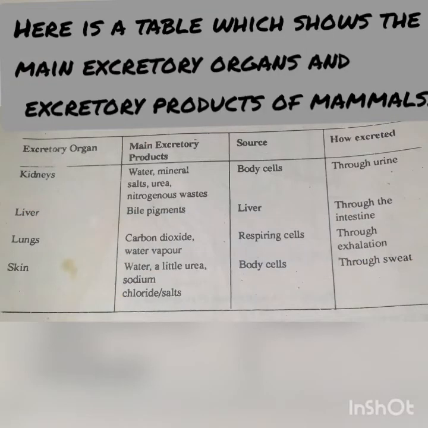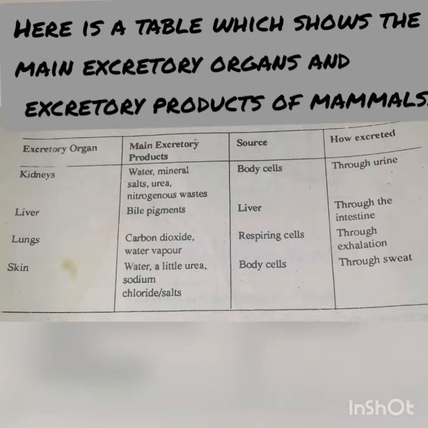So here is a table which shows the main excretory organs and main excretory products of mammals. Organ 1, we have the kidney. Its main excretory products include water, mineral salts, urea, nitrogenous waste, and its source is the body cells. All the products which the kidney excretes are excreted through urine. The liver, which is organ 2, excretes the bile pigment, its source is the liver, and it is excreted through the intestine.